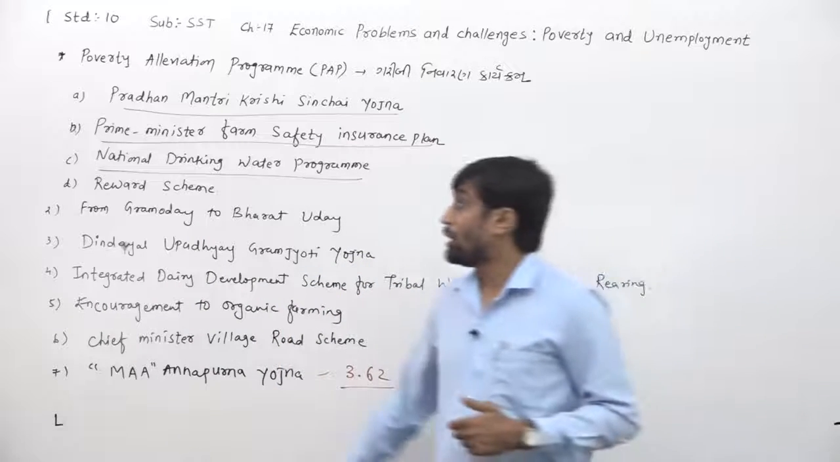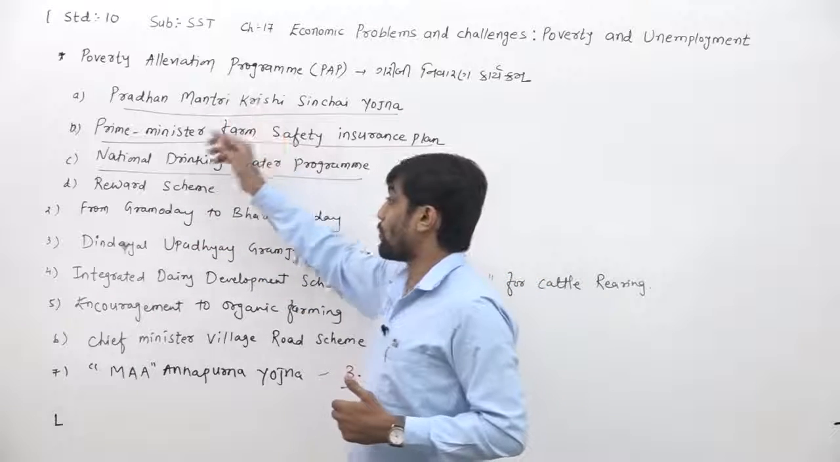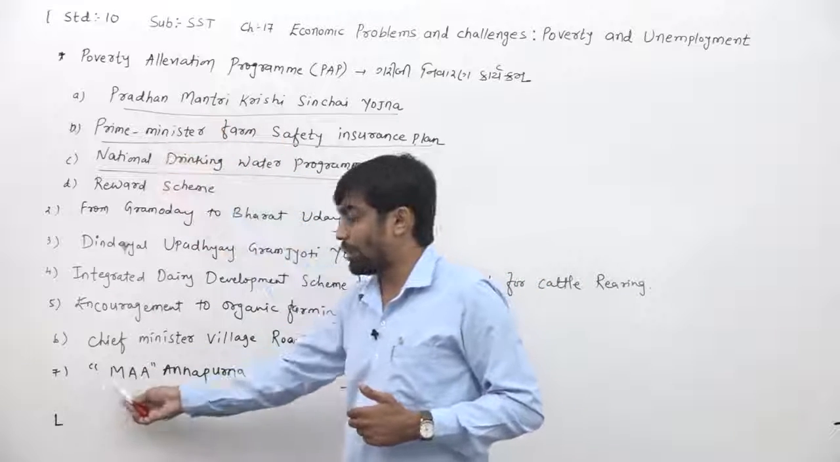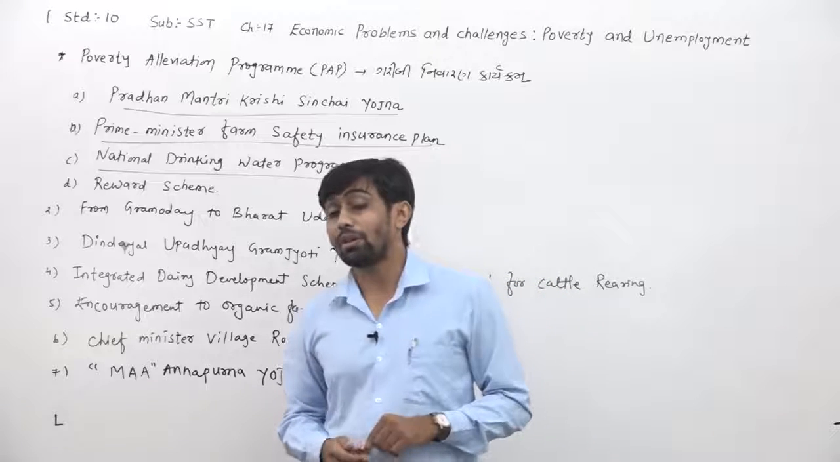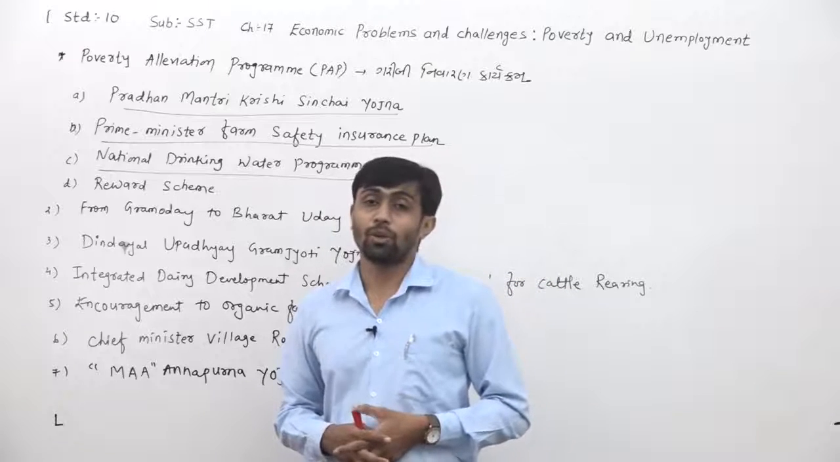That's why, dear children, we learn the poverty alleviation program. According to that, we are learning these 7 schemes. And in total, how many schemes are there? 13 schemes are there.